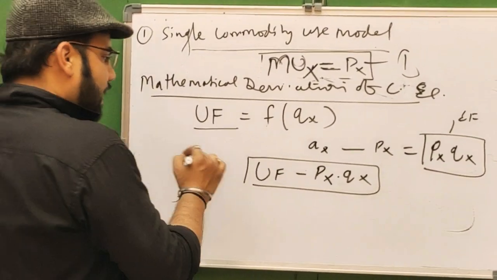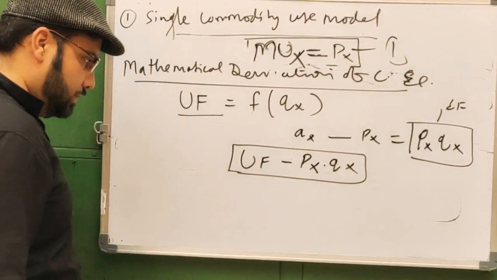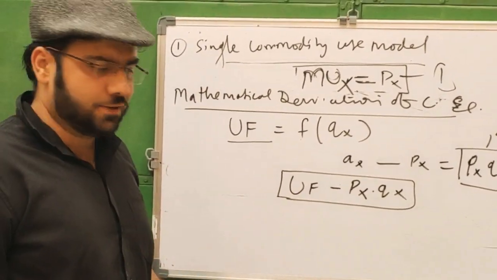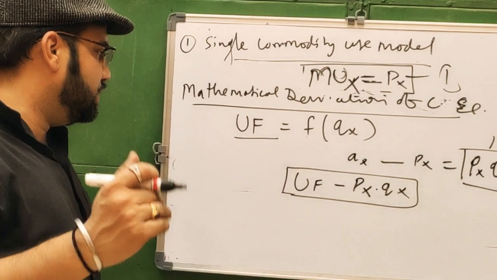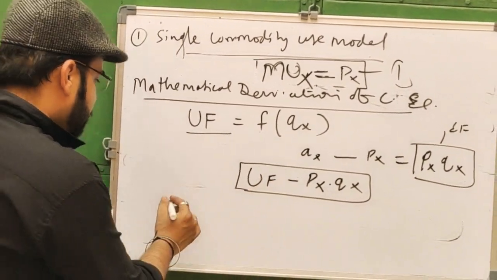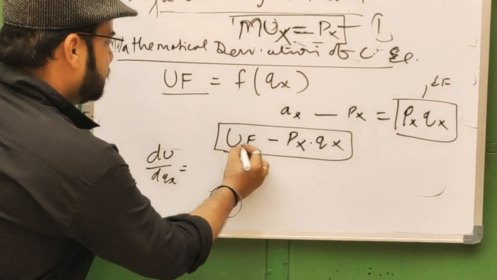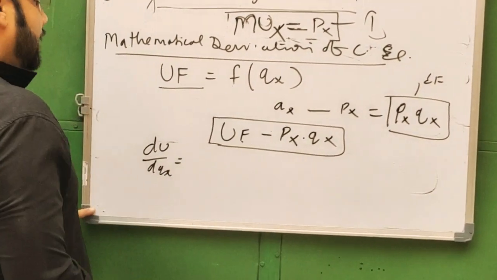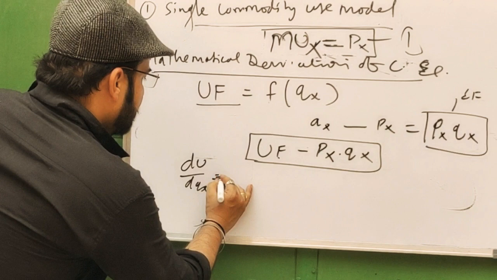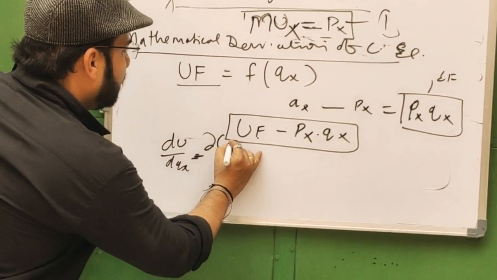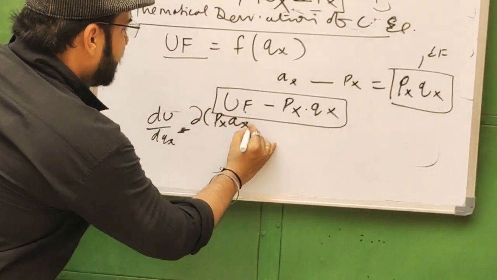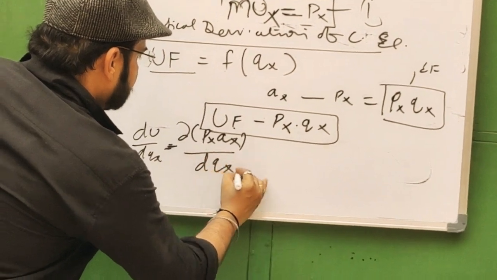Here we will take the partial derivative with respect to QX, which will be dU/dQX equal to, this is the value we put here, minus the differential of PX QX with respect to dQX.